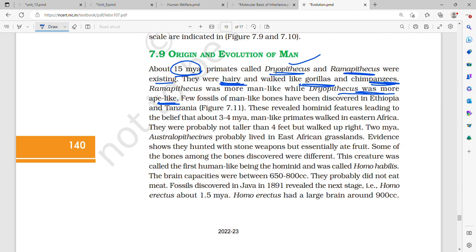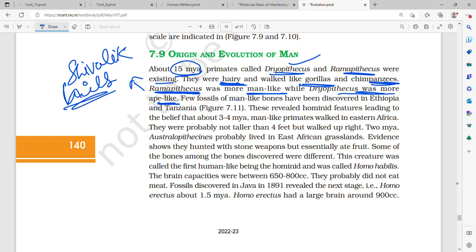Just like gorillas and chimpanzees walk, Dryopithecus and Ramapithecus walked. They were hairy. Ramapithecus was more man-like. Dryopithecus was more ape-like. Ramapithecus was much more man-like. Rama was first found in Shivalik Hills, India. Therefore, Ramapithecus was man-like and Dryopithecus more ape-like.